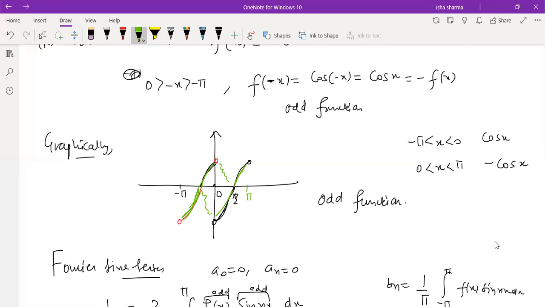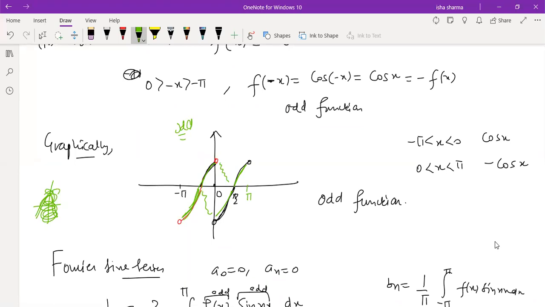Okay. Yeah, actually it's a combination of two things. It's periodic also, that's why it might give you the feeling that it is symmetric with respect to the y-axis. Actually it's not symmetric with respect to the y-axis. If it were symmetric with respect to the y-axis, whatever is this, the same would be this. It's not that, it's the opposite of that. So that's why it is an odd function.